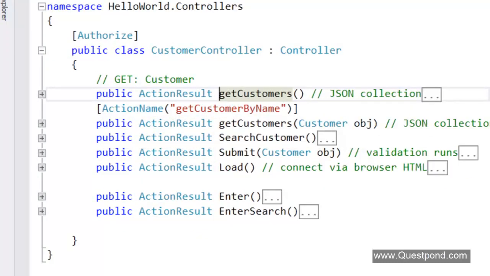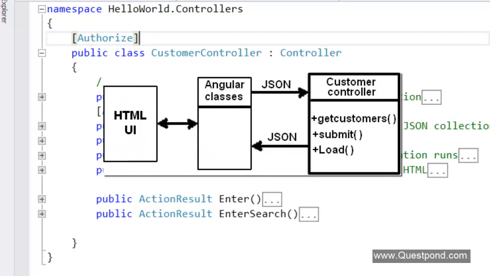In order to understand how Web API will simplify our architecture, let us first quickly revise how our current architecture is. If you look at our current architecture, we have the customer controller, and the customer controller has various methods. For example, it has get customers to get the customer from the database. It has submit to submit the customer to the database. So it has various actions which help us to perform CRUD operations on the customer database. And these actions, that is get customers and submit, are called from Angular.